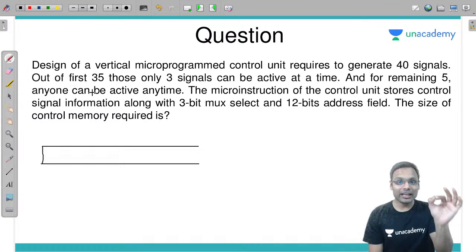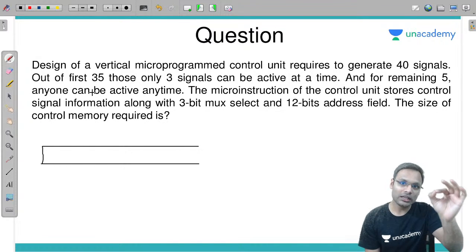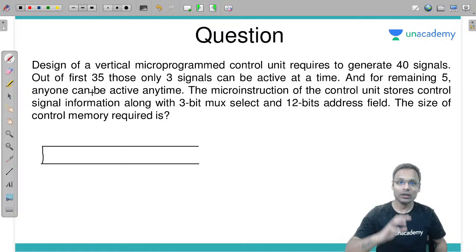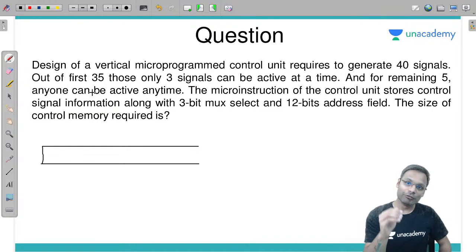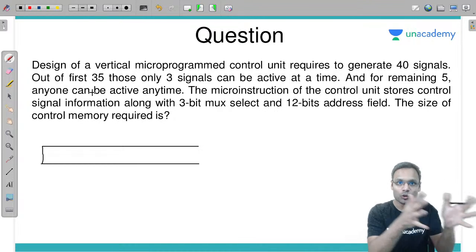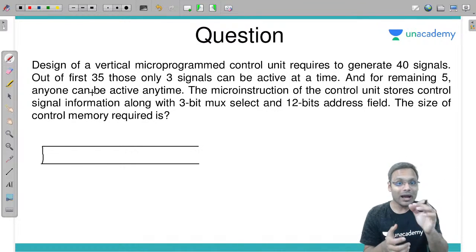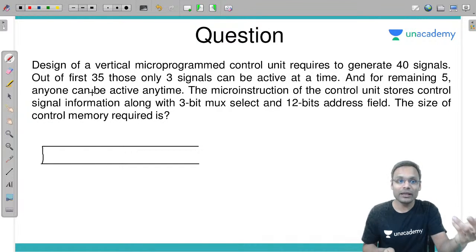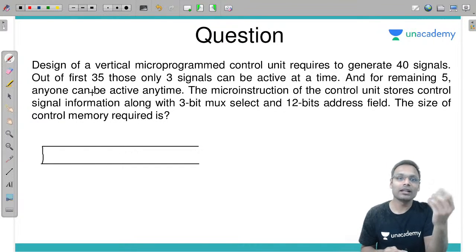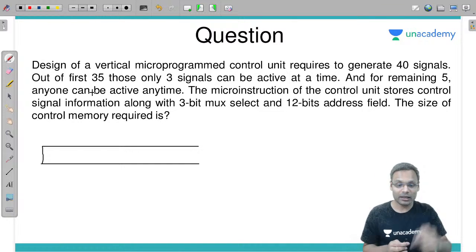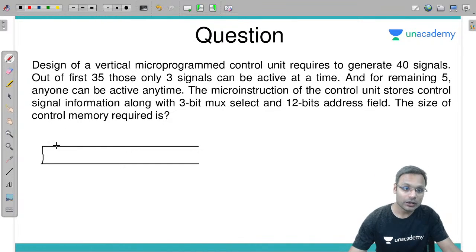If we have that particular constraint that only maximum 3 signals can be active, then 35 signals we can keep in 3 groups. But do we keep 35 signals in mutually exclusive groups? No. Why? Just because I don't know among 35 signals what signal is to be enabled from one group and which signal from another group. Any signal can be enabled. Any of the 35 signals can be enabled at any time, any 3 signals can be enabled. Yes. So what we will do is we will of course make 3 groups.